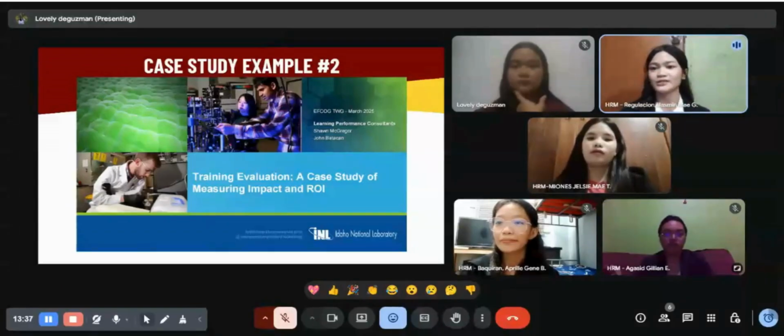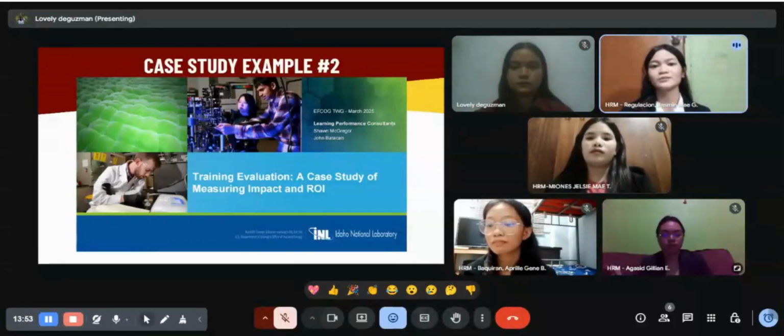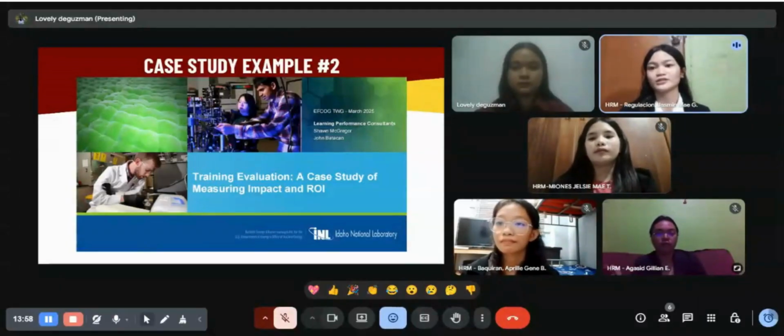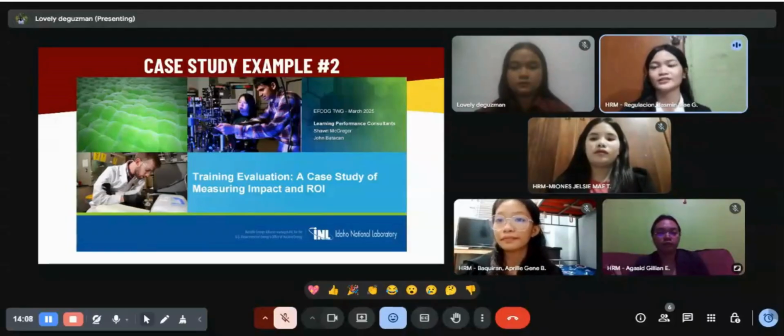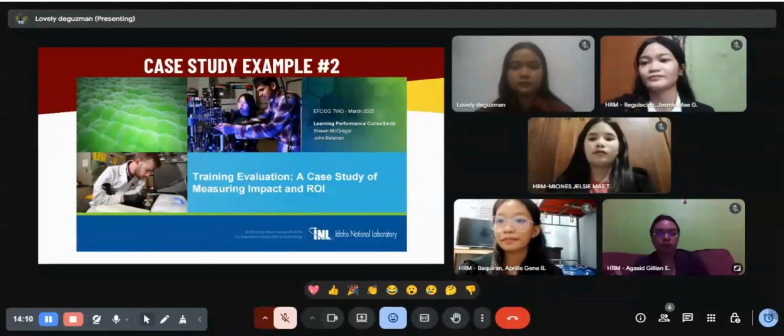So it resulted positively. The training was able to positively contribute to employees wherein they have improvements in engagement, corporate responsibility, and career progression. Aside from that, it also helped the organization save costs and at the same time positively impact employee performance, which could lead to greater success. Since the training provided more value than what it cost, the organization was able to save about $473,000. That's all. Thank you.